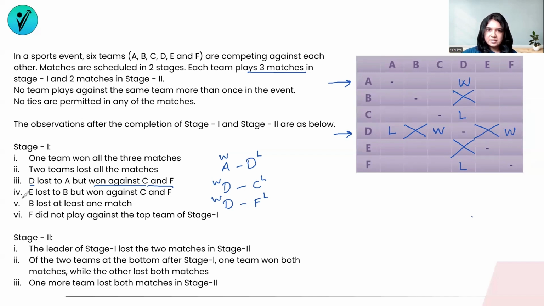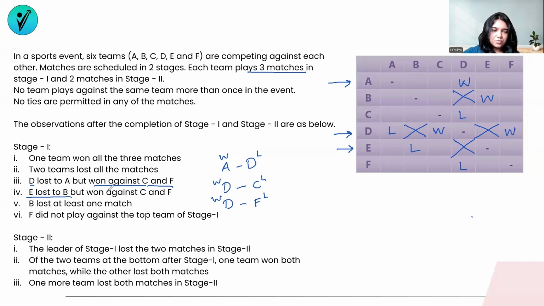Let's look at the next condition. E lost to B. So between the match E and B, E has lost to B. So in a match between E and B, E has lost. So I'm writing an L here because I'm seeing from the perspective of E. But from the perspective of B, I know that B has won the match against E. So B will have a win against E.